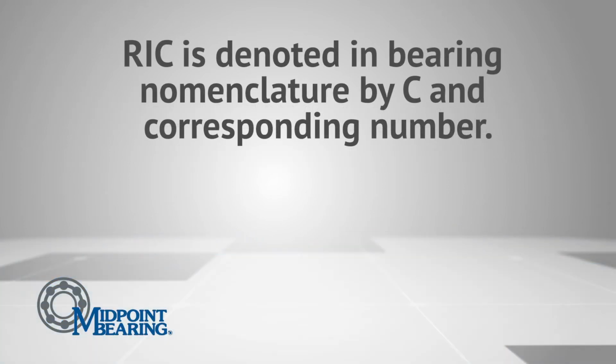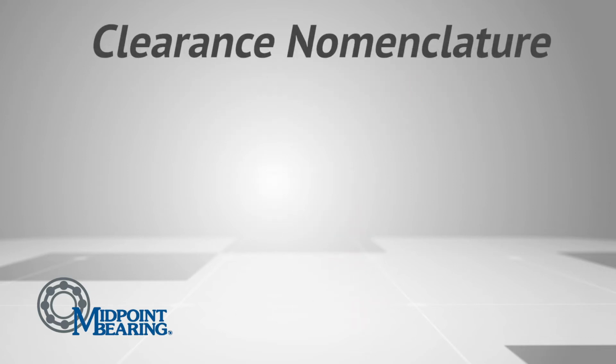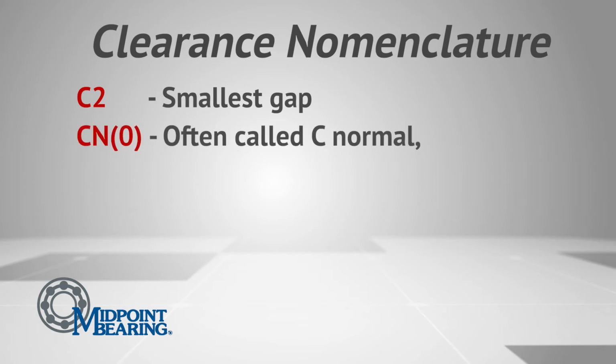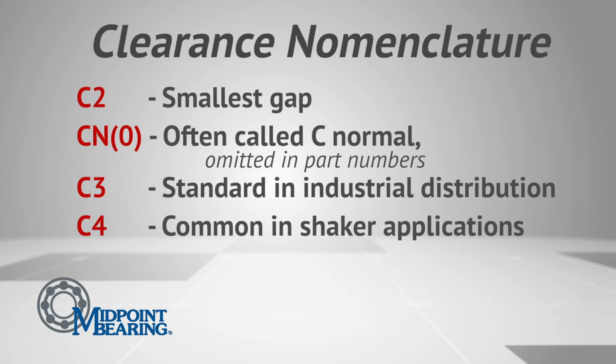RIC is denoted in the bearing nomenclature by the letter C and a corresponding number, such as 6304C3, 6219C4, and so on. Our clearance nomenclature starts at C2, which is the smallest gap, and increases to CN or C0, often called C normal, which is omitted in our part numbers. Then C3, which is the standard in industrial distribution. Then C4 and C5, which is the largest gap.